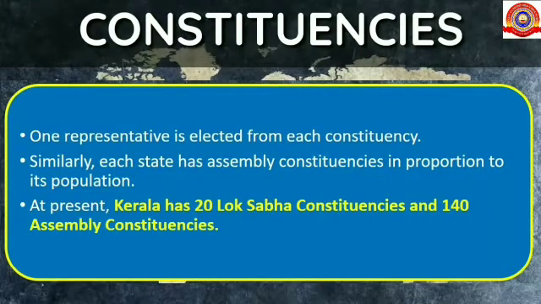Similarly, each state has assembly constituencies in proportion to its population. At present, Kerala has 20 Lok Sabha constituencies and 140 assembly constituencies.